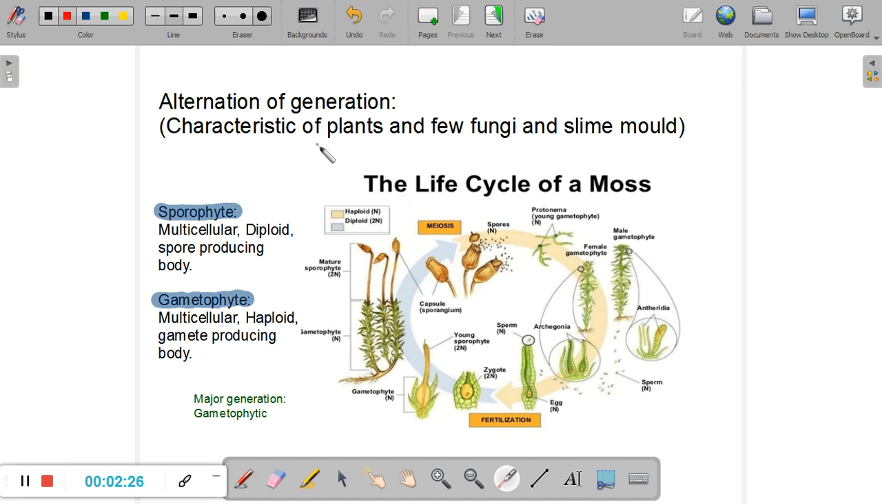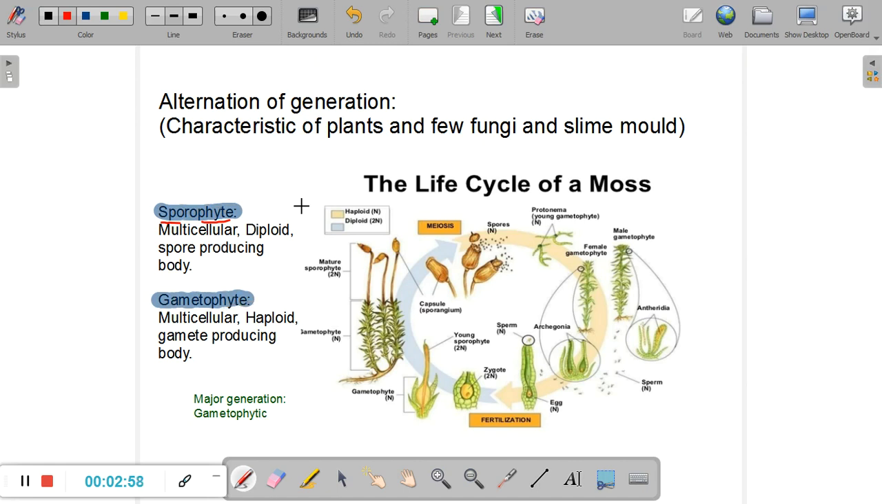But plants do. Now, in plants, the multicellular diploid body is called a sporophyte for the reason that it produces spores, and the multicellular haploid body produces gametes. Hence, that particular multicellular body is called a gametophyte. The term sporo means spores, and the term phyte means plant. So, sporophyte, the plant body that produces spores, and gametophyte, the plant body that produces gametes.